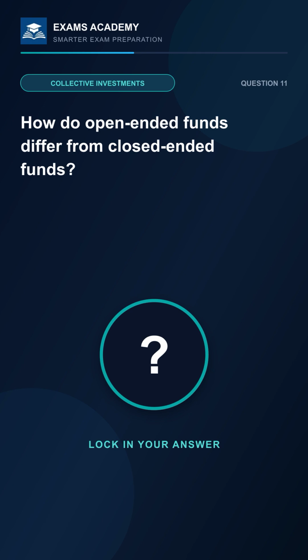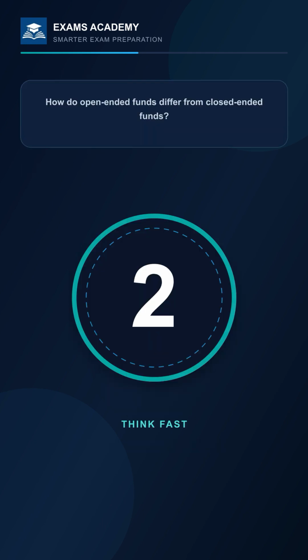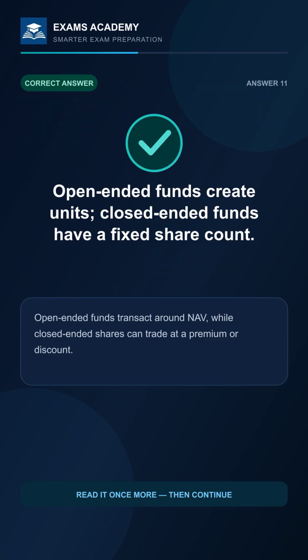How do open-ended funds differ from closed-ended funds? 3, 2, 1. The answer is open-ended funds create units. Closed-ended funds have a fixed share count. Open-ended funds transact around NAV, while closed-ended shares can trade at a premium or discount.